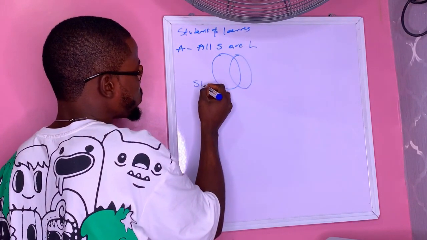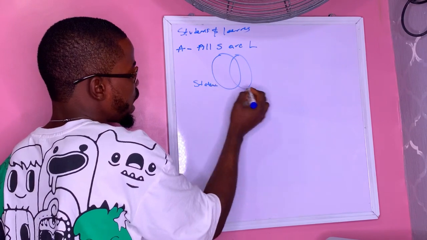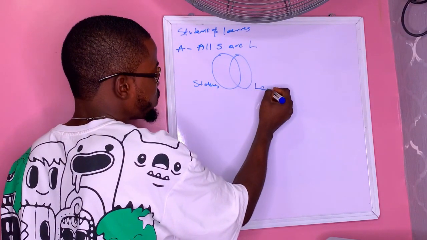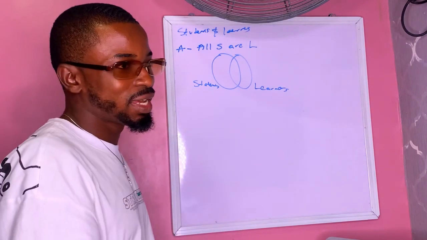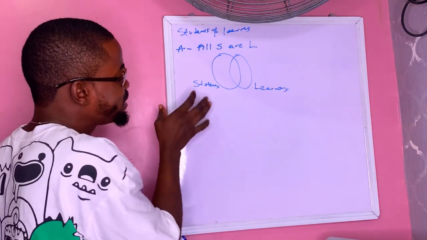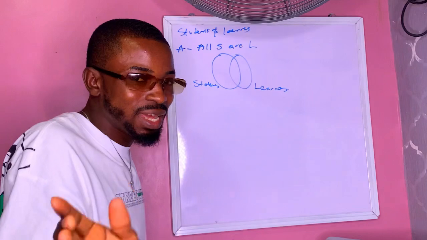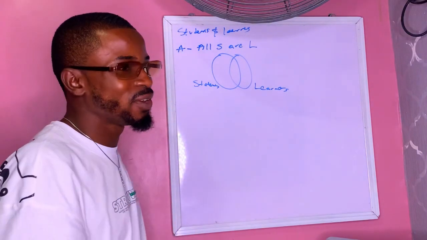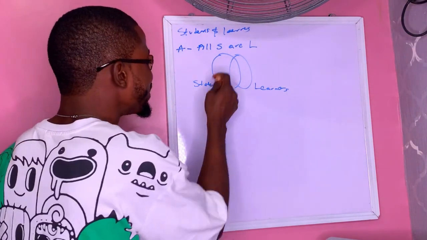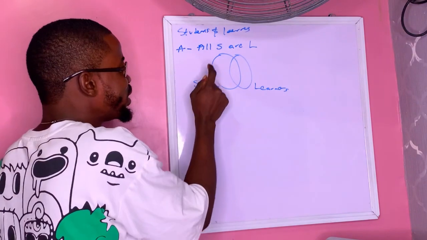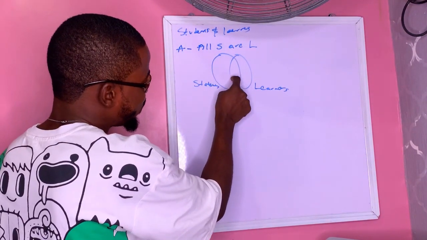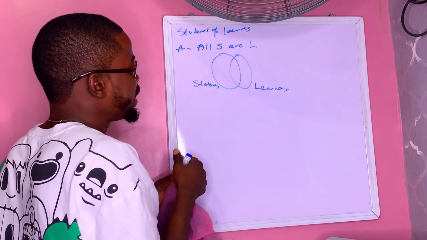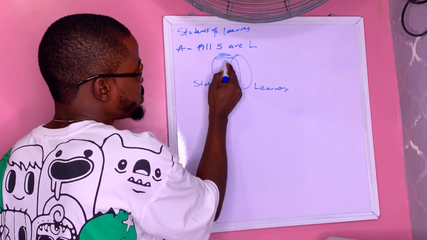So this is the space of students, and this is the space of learners. All students are what? Learners. So what you will do is look for the space of students that are not learners. We said it is equal to what? Zero, because all students are learners. So in that diagram that I showed you the other time, where is the space for students that are not learners? Here. This is the space of students that are not learners. So you shade it up, that this space is what? Empty.